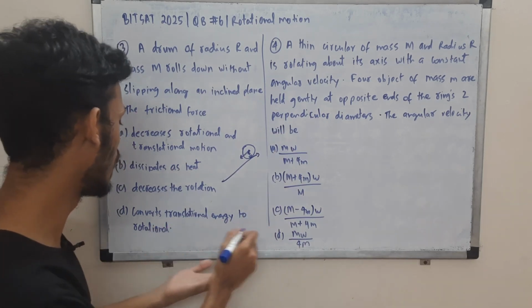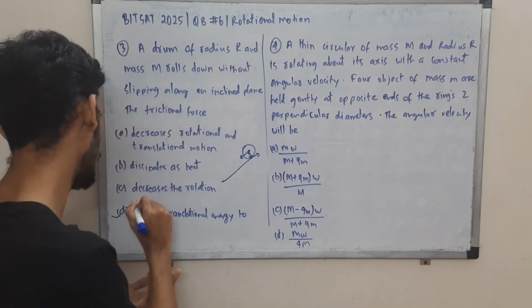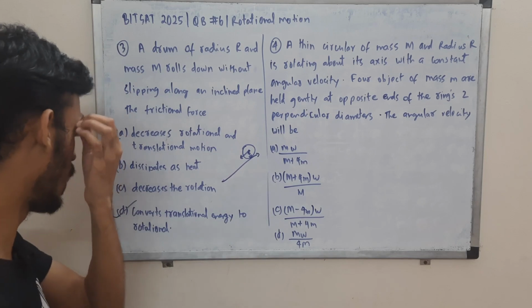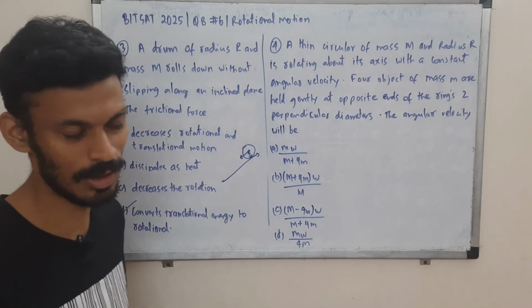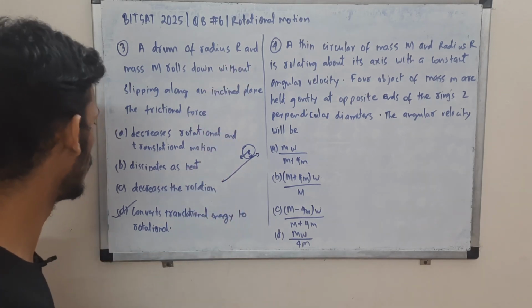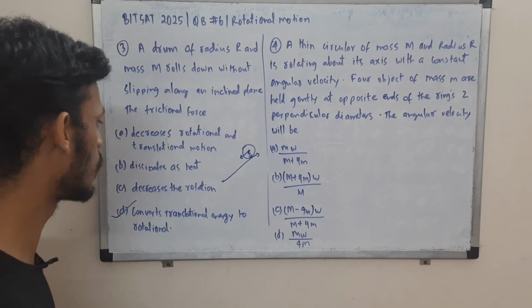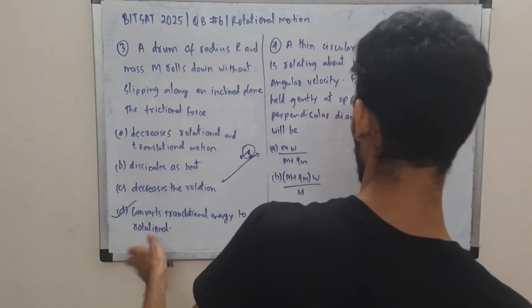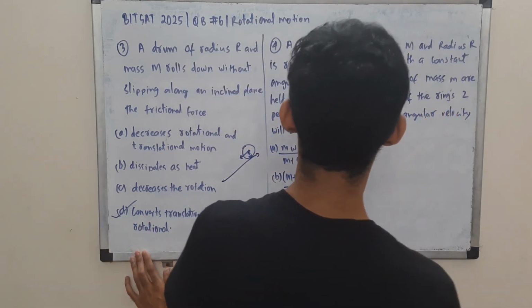So converting translational energy to rotational energy is the correct choice. Others are just the opposite of that. If you see, that can't happen, right? Friction does not promote translational motion, rather it opposes it. So dissipated as heat, then decreases rotation, it increases. It converts translation to rotational energy. Okay, so let's come to this one.